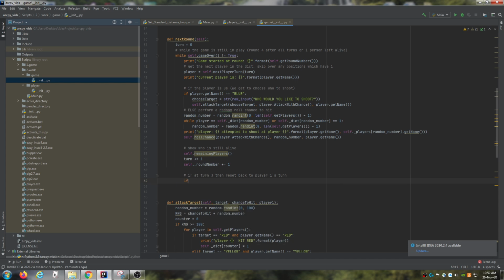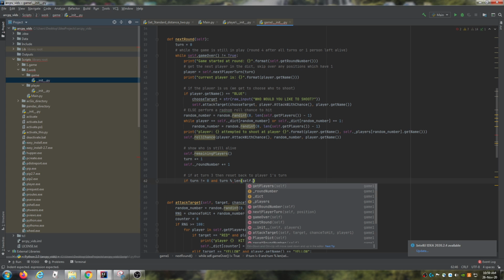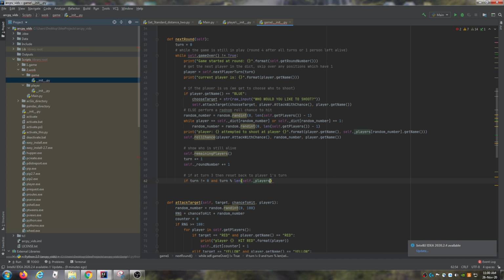So we're going to say if turn is not equal to 0, so we don't want to do it on the first turn, and turn is divisible by the length of self.players is equal to 0.